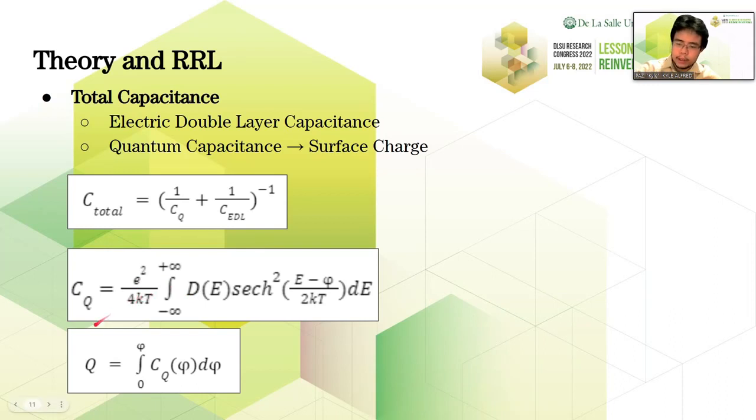Below this formula, we can see the total surface charge Q. It's reliant on the quantum capacitance above. So we're just going to integrate it from 0 to a set potential value of phi, and then integrate it with respect to external potential phi. The external potentials will be set from negative 1 volts to 1 volts with 30 data points in between.